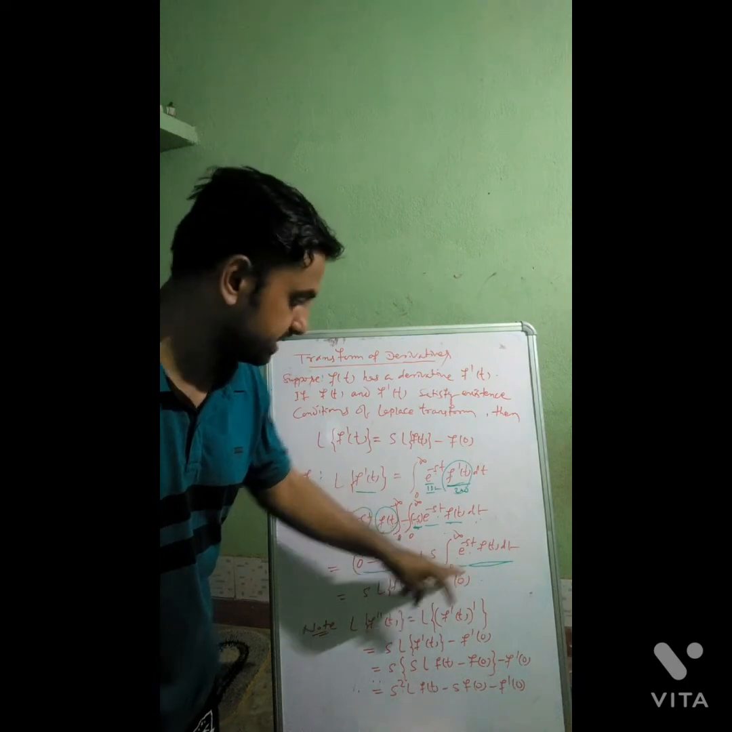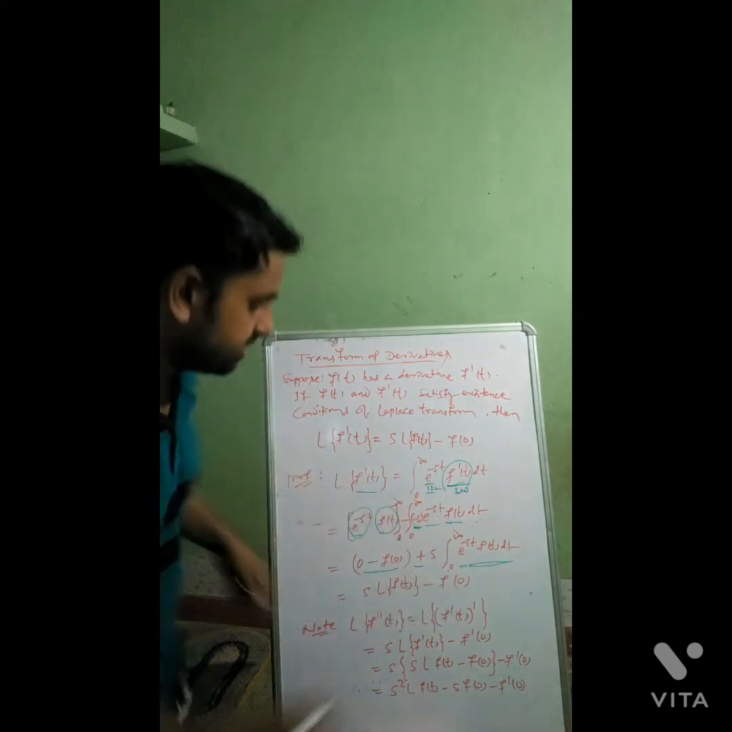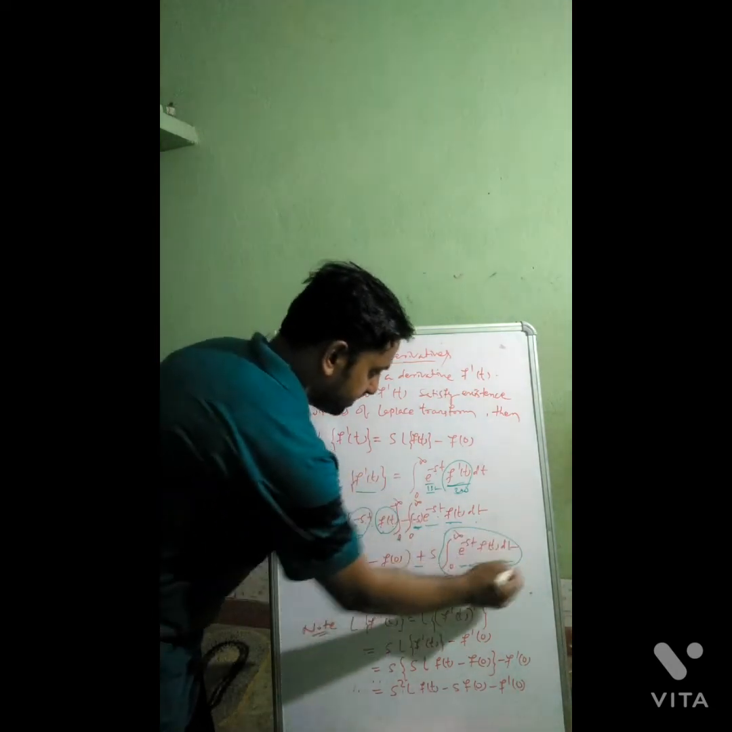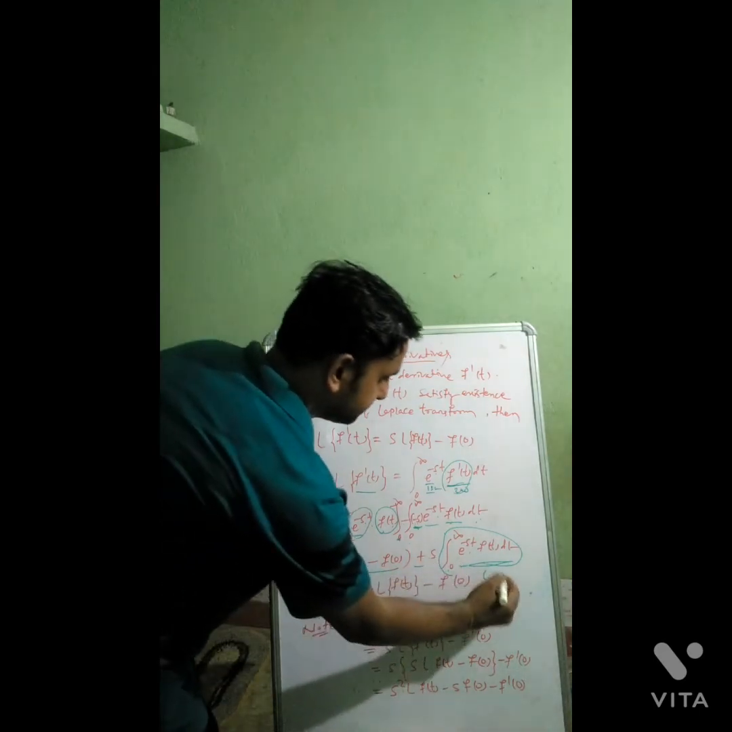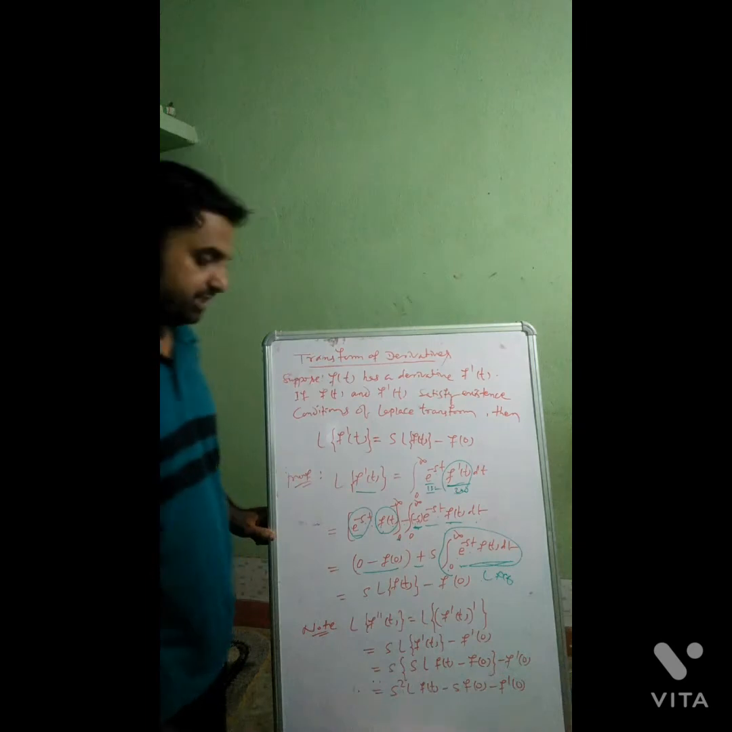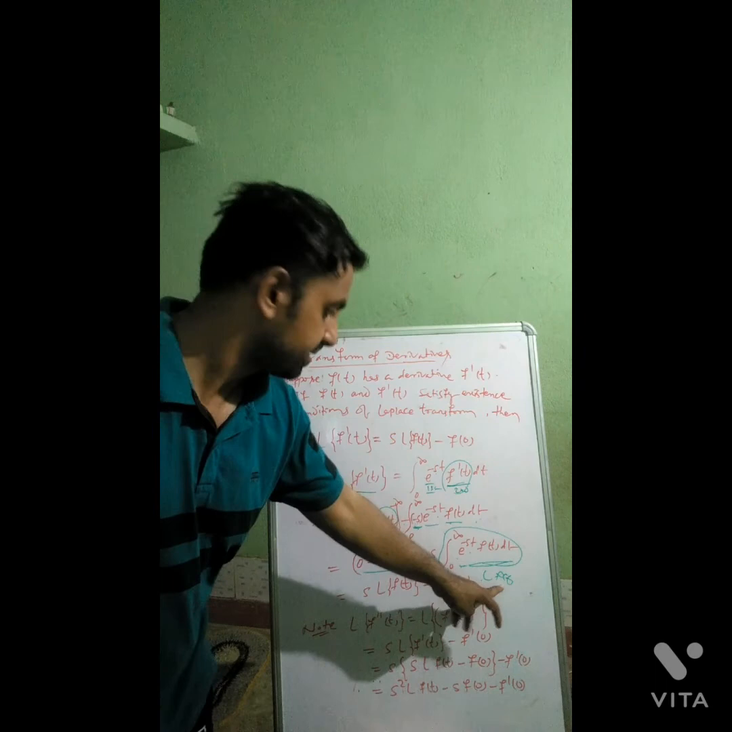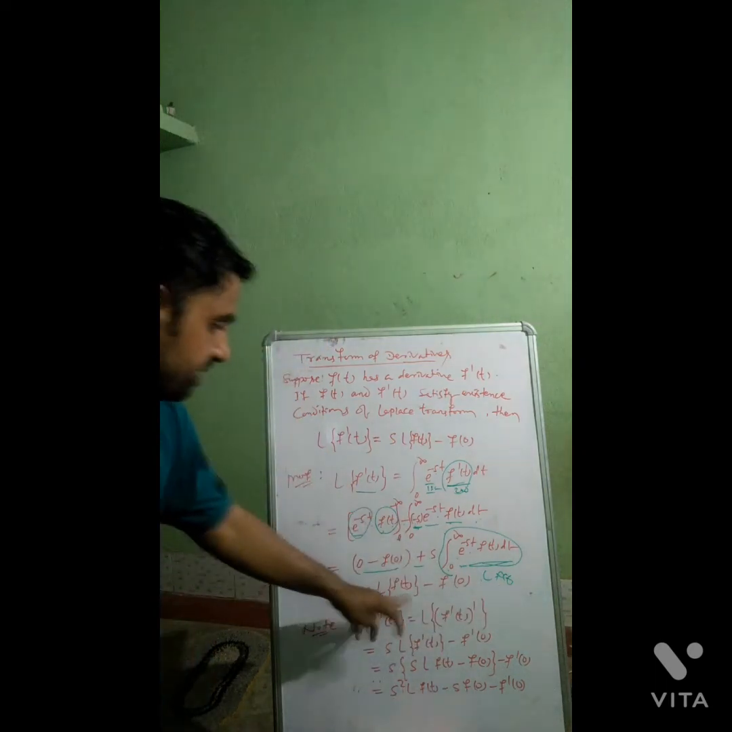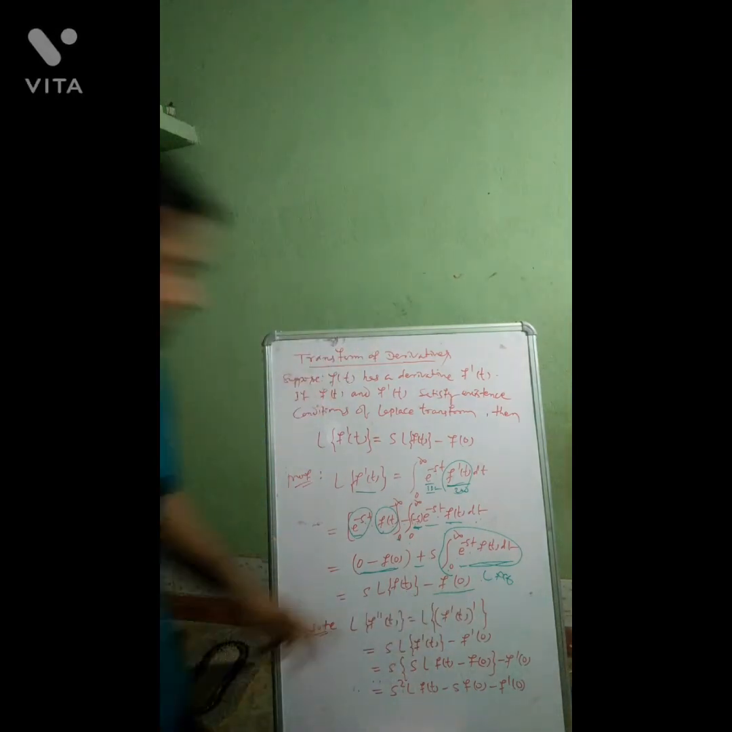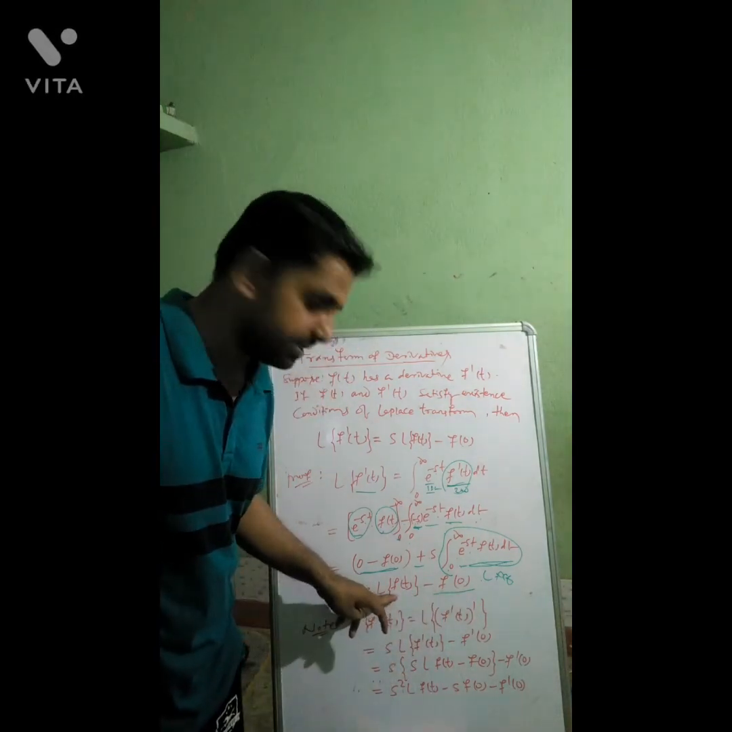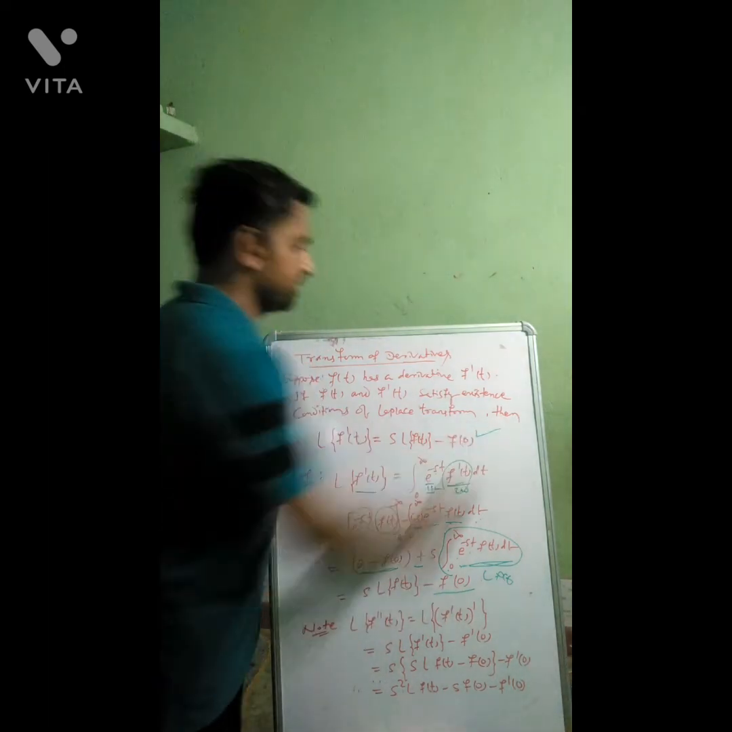From the definition you can check here, integration from 0 to infinity e to the power minus st f of t dt. So for this term we can write Laplace of f of t. Now what we got? S into Laplace of f of t, and from the first bracketed term it is only minus f of 0. So our result is s into Laplace of f of t minus f of 0. So this is the proof.